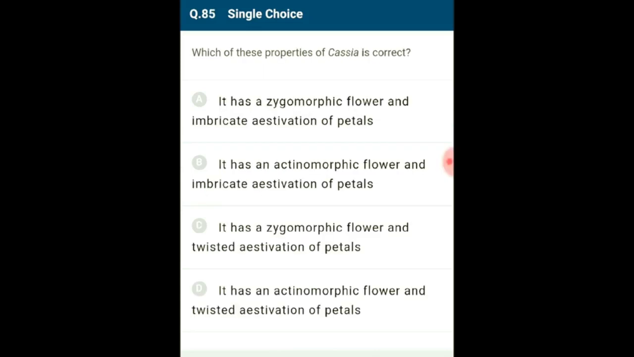Question number 85. Which of these properties of cassia is correct? The flower of cassia can be divided into two similar halves only in one particular vertical plane. Hence, it is a zygomorphic flower. The margins of petals of cassia overlap one another but not in any particular direction. Hence, it shows imbricate aestivation. So the answer for this question is option A. The plant cassia has a zygomorphic flower and imbricate aestivation of petals. So the correct option for this question is option A.